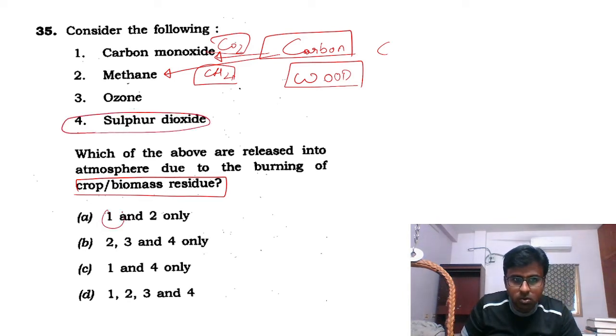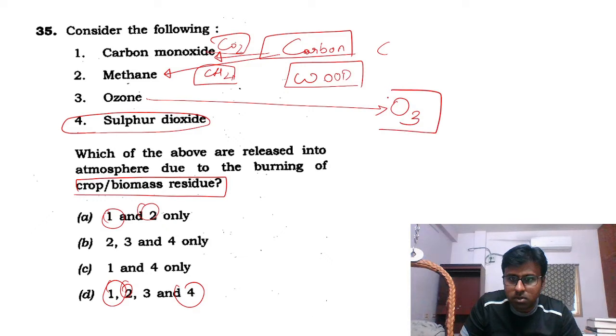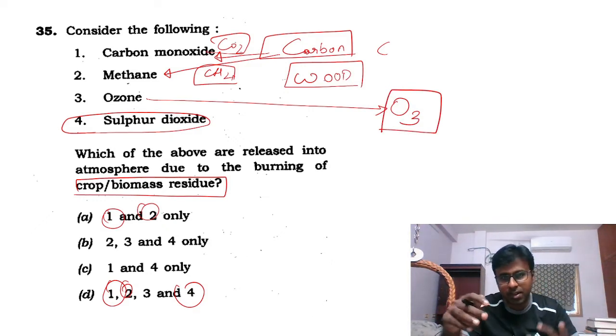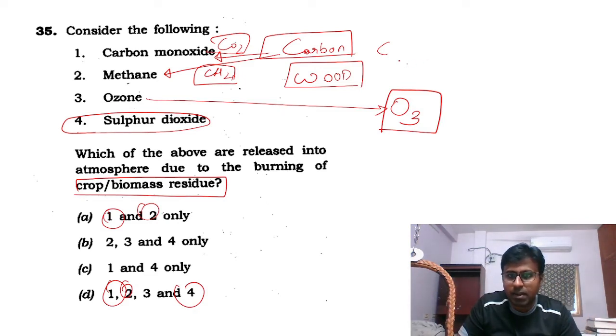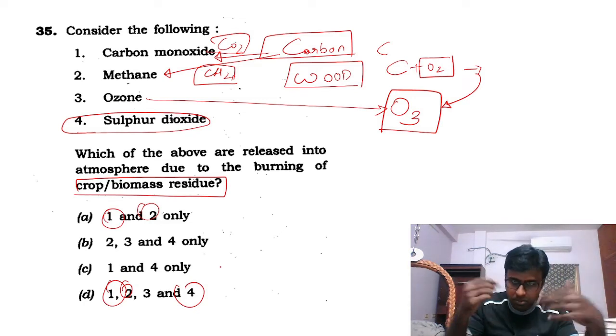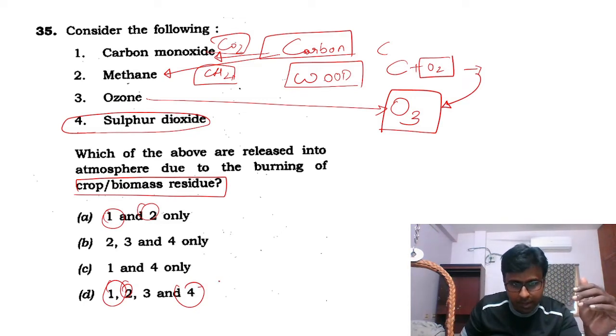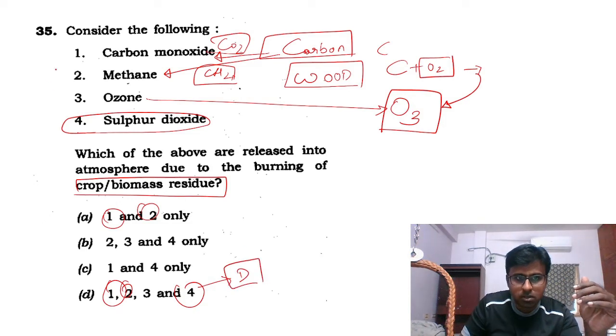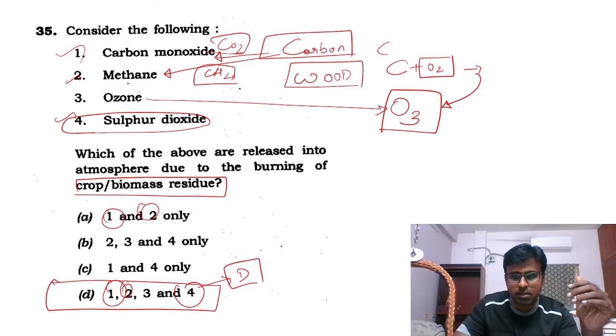So 1, 2, 3, 1, 2, 4. Actually, on that day, I did not know whether ozone comes. Ozone is O3. When you're burning carbon, whether ozone comes, I did not know. But apparently, because burning involves O2, ozone also is produced because of the biomass burning. On the day I did not know, but I picked D only because I knew this is true, this is true, this is true. There is only one answer with 1, 2, 4, and that is D.